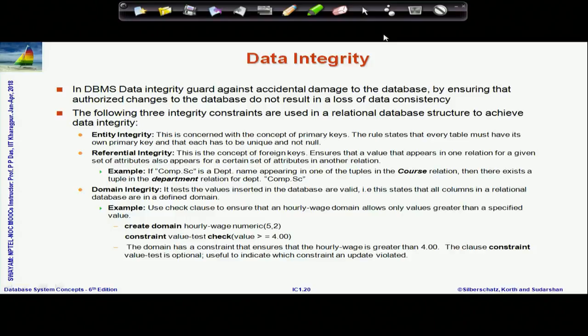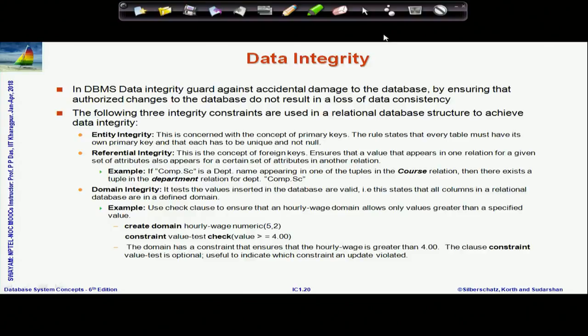If I could create a relation where two distinct records match on the key attributes, or prime attributes, and yet are actually not the same, they differ on some other attributes, then the integrity of the entity will get violated. So, that is one concept of integrity.